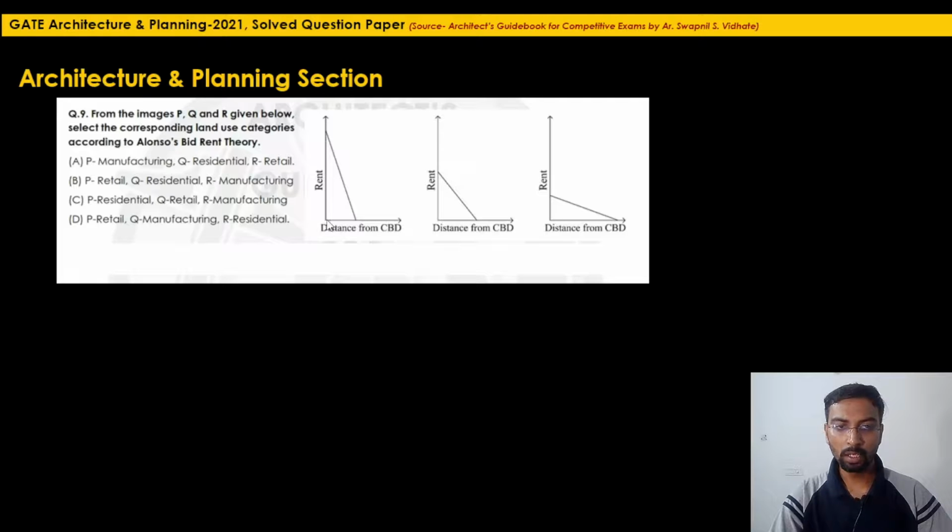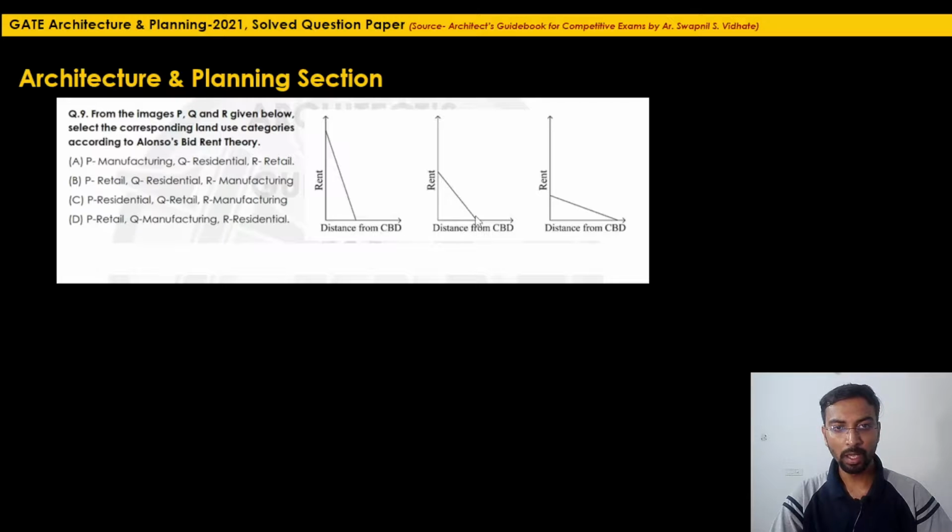So in that situation, where is this situation possible? Generally the retail shops which are nearer to the central business district have high rental value, whereas in the last, when the residences are away from the central business district, the rental value is lesser. So very simple logic, the option D is the correct suitable option.